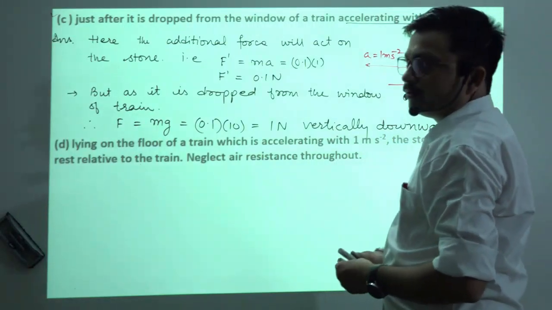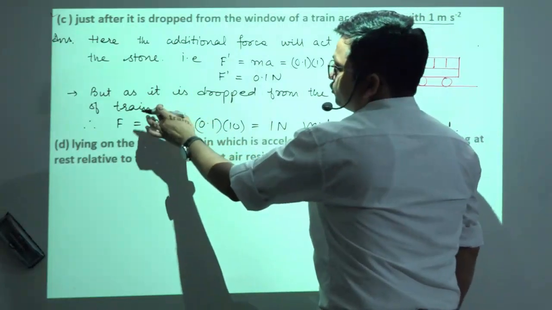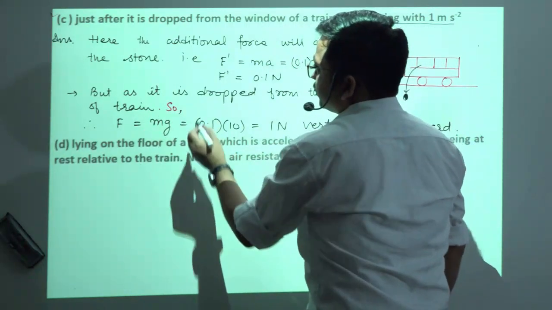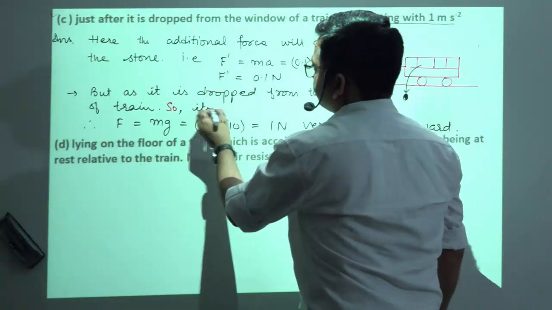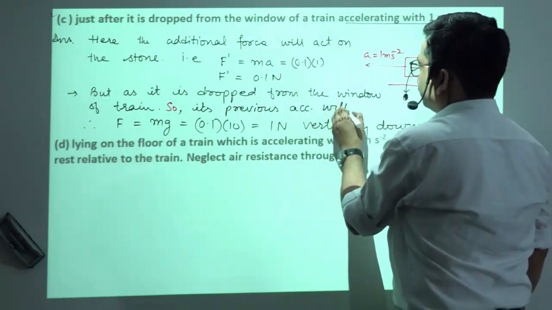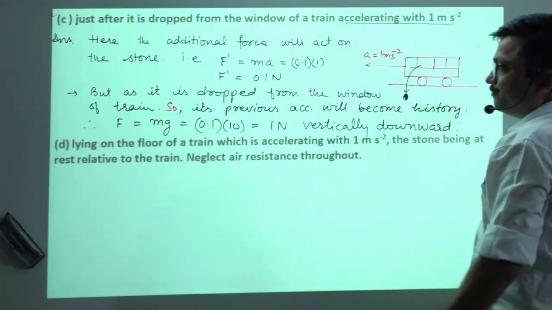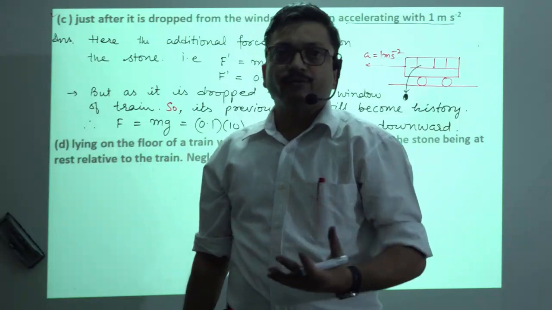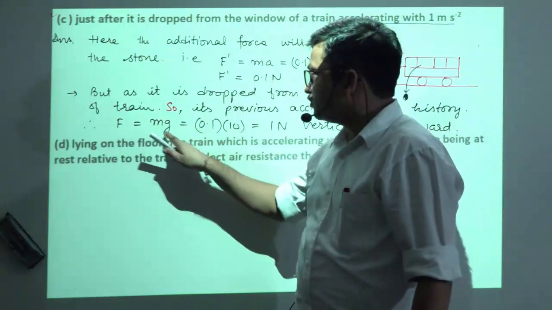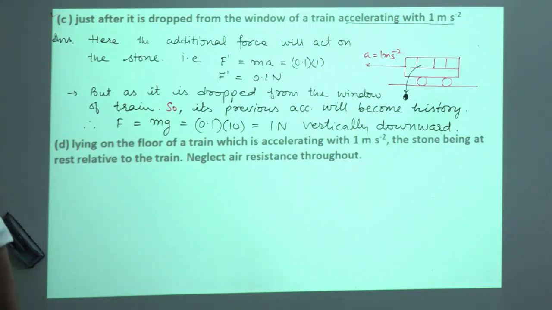And what reason will we give here? As it is dropped from the window of the train, its previous motion, its previous acceleration, will become history, and further, as Newton's second law is a local relation, the force acting on it will be F = mg, equal to 1 Newton in the vertically downward direction. Clear?